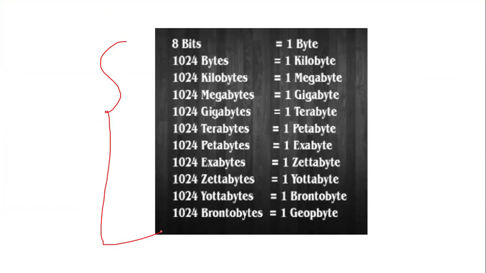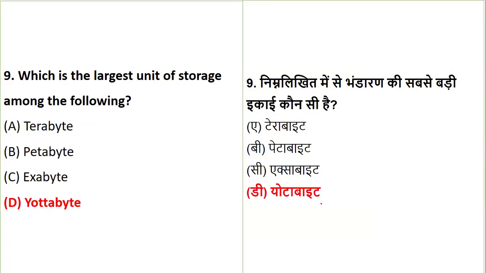Till now, we used to get questions only on terabytes, but petabyte, exabyte, zettabyte, yottabyte, brontobyte, geobyte, these questions are very common now. Here also they gave the question on what is highest, with all the latest memory abbreviations: terabyte, petabyte, exabyte, yottabyte. If you look at the highest among those given, it is yottabyte, right? So you should know this highest, even the memory capacity, that is also very important.